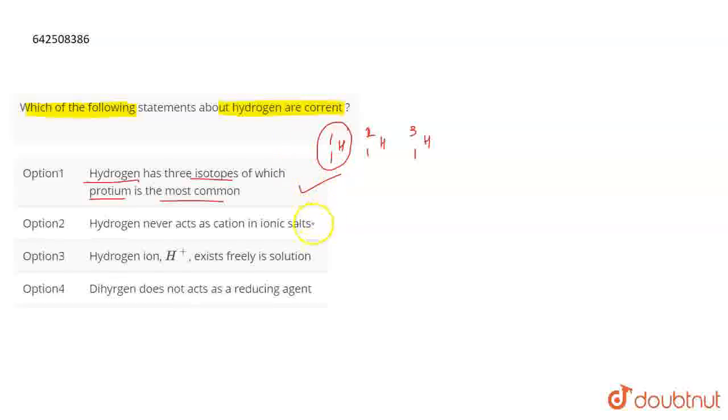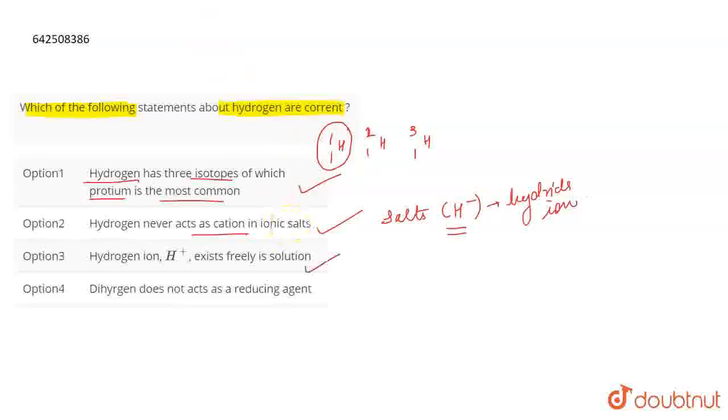Okay, talking about the second statement or the second option, it says that hydrogen never acts as a cation in ionic salts. That is also very correct because in salts hydrogen exists as H negative, which is hydride ion. Okay, it exists as a hydride ion, which is an anion and not a cation. That is why hydrogen never acts as a cation in an ionic salt. It acts as an anion, which is a hydride ion. Okay, so the second statement is also correct.